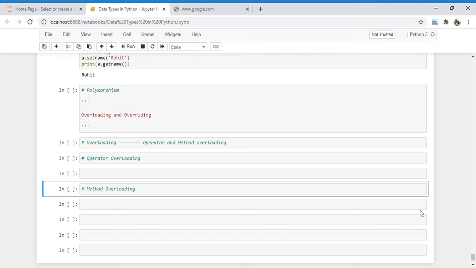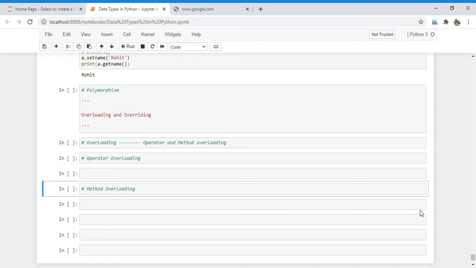So polymorphism, poly means many and morph means form. So one name but multiple forms is the concept of polymorphism. And in polymorphism we will see overloading and overriding. So let's start with our first concept, that is overloading.